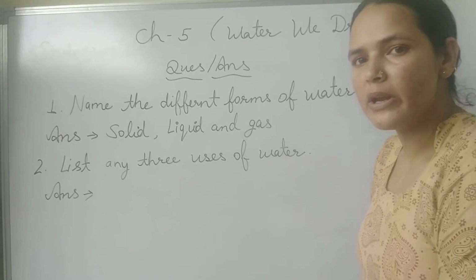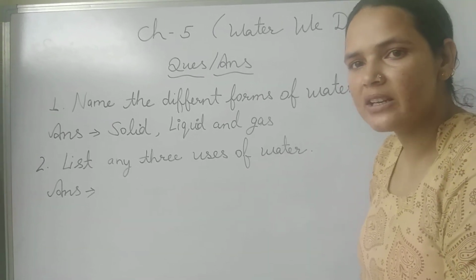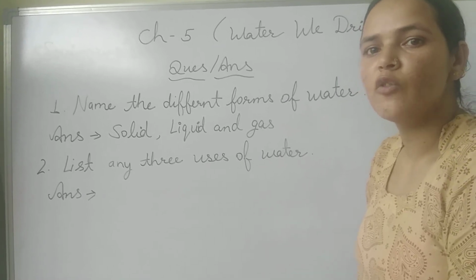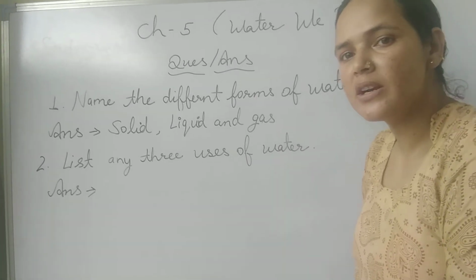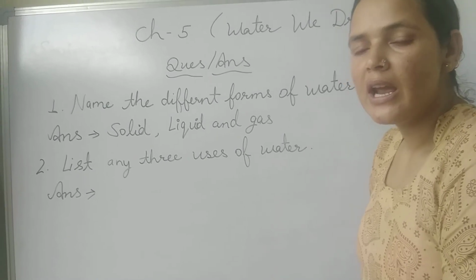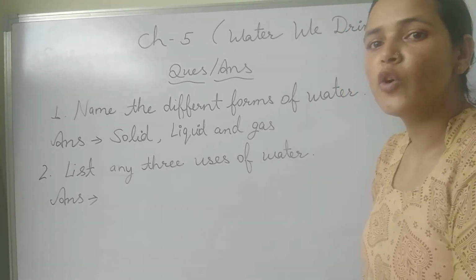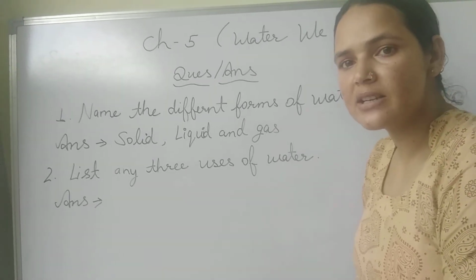After that, the next question: list any three uses of water. There are so many uses of water. Water is used in so many household activities like drinking, bathing, cooking, washing clothes, cleaning utensils. Water is used by plants, animals and birds. Plants need water to make their food, and birds and animals need water for drinking and bathing. Water is used in factories and industries to refine the products.